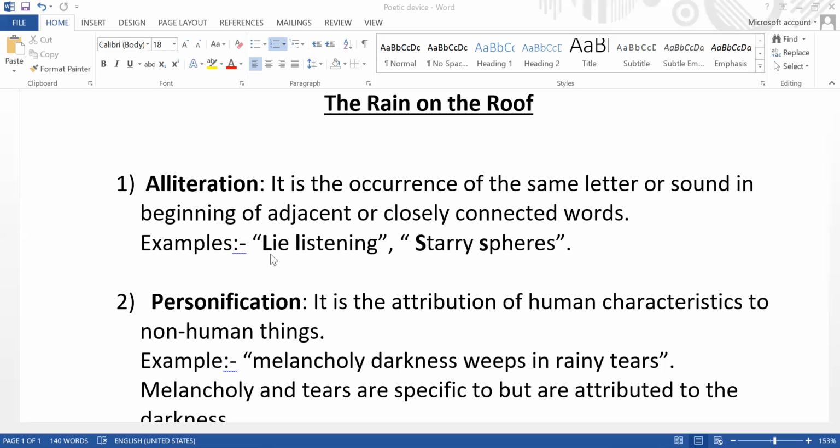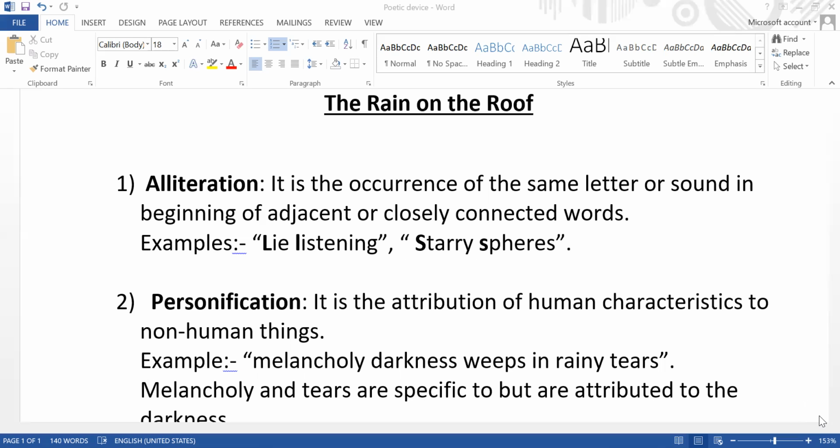Here the letter L has been repeated in two different words just next to each other. It can be 3 also, it can be 4 also, but the minimum accepting criterion is 2. The next example is "starry sphere". Here the letter which has been repeated is S. So this is how alliteration works.